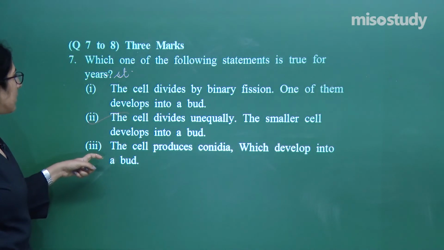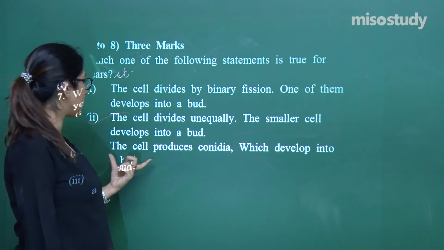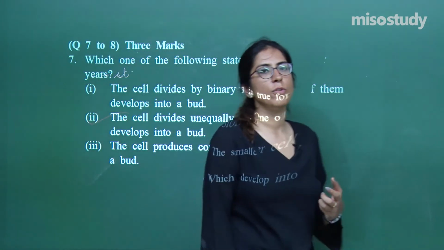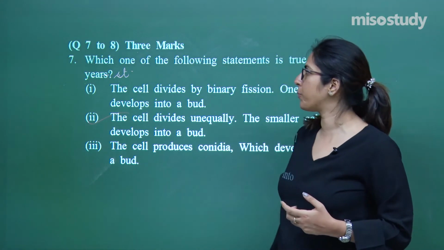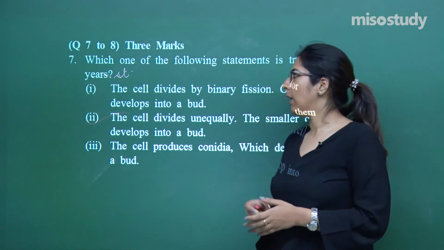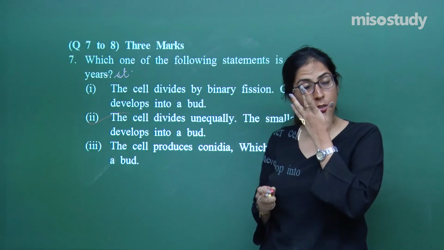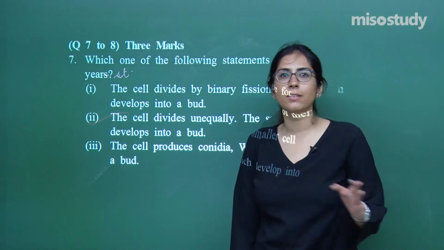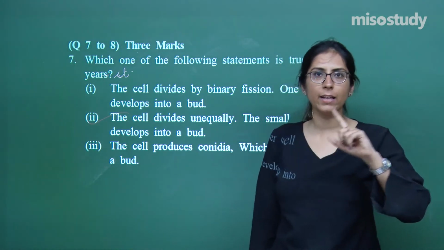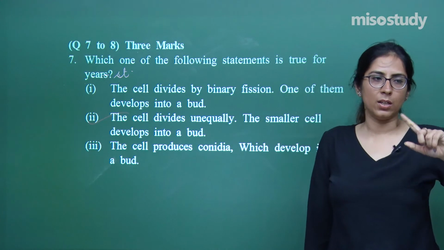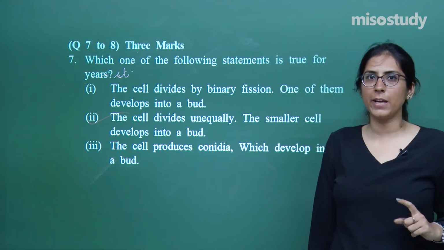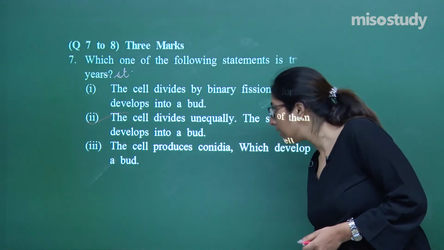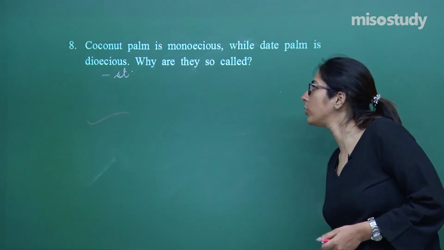Next is, a cell produces conidia which help in the development of a bud. No. So which option is right in this case? I will go for option 2, right. Now in this question, because it is of 3 marks, what do you have to do? You have to explain the whole process of reproduction, how we have studied reproduction in yeast. That diagram which I have made in the session, you have to draw that, explain it, and then give the correct option among these, right. Again, let's move on to the next question, question number 8.